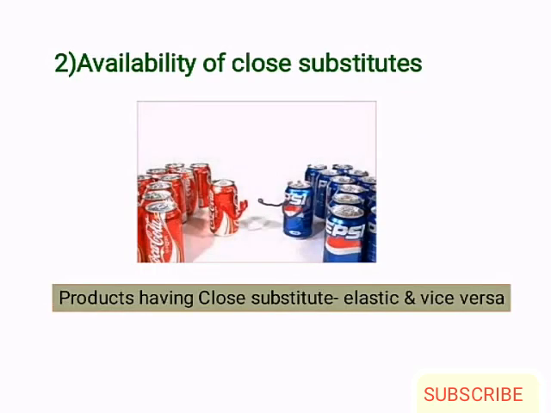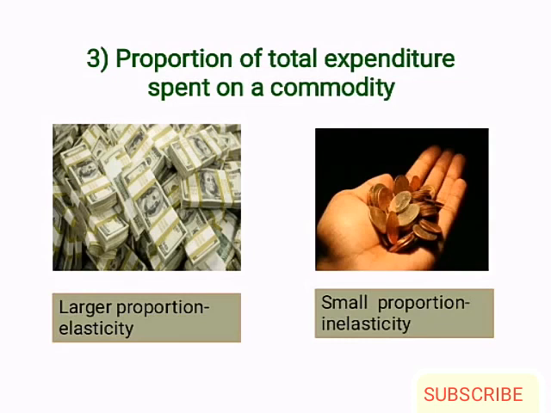Next factor determining the elasticity of demand is on the basis of availability of substitutes. When the products have close substitutes, it means the demand for such products will be high, E greater than 1, and vice versa. That means when the product does not have any close substitute, the demand for such products will be inelastic, that is E less than 1.